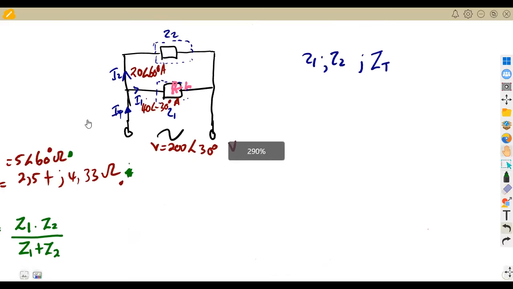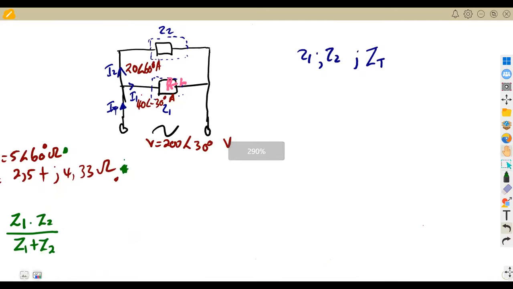Remember, from our circuit here, we want to analyze our circuit. We have got the total voltage of our circuit. From the currents that we are given, I1 and I2 in parallel, we know that the total current is equal to the phasor sum of these two currents.